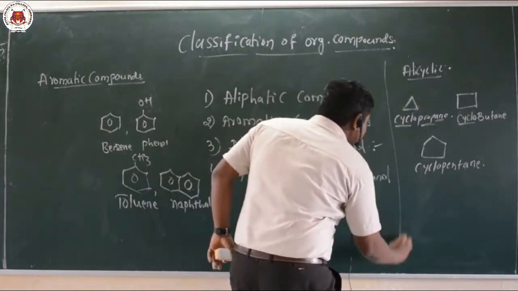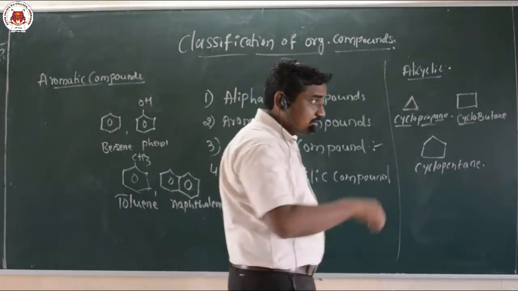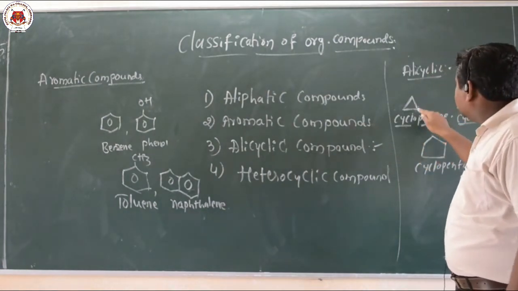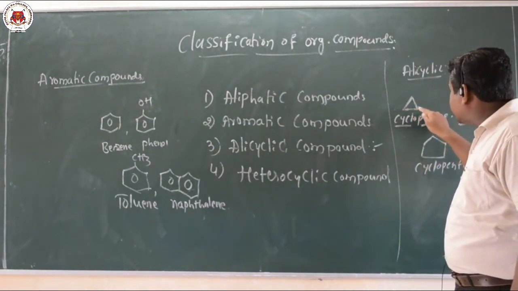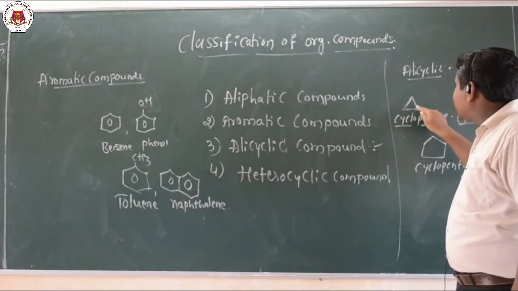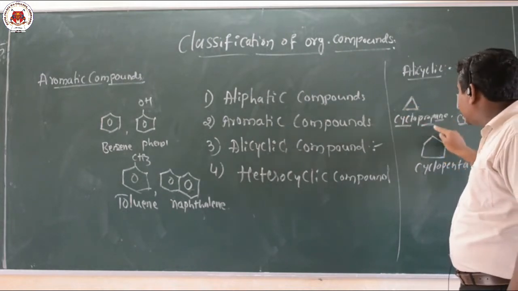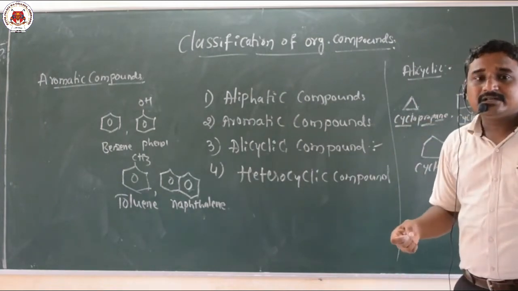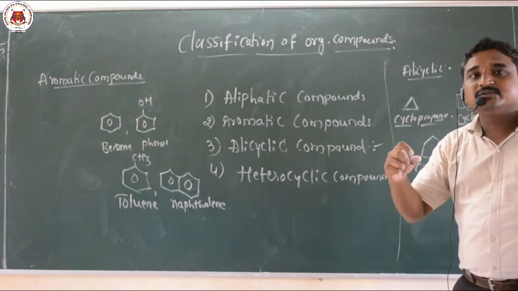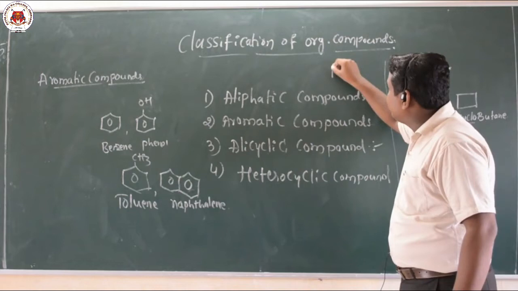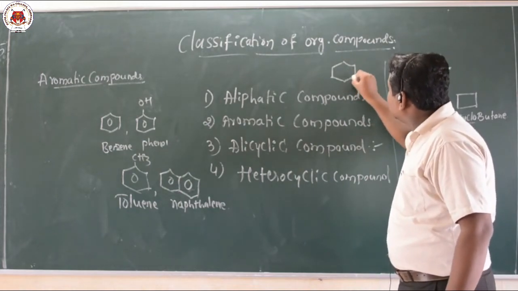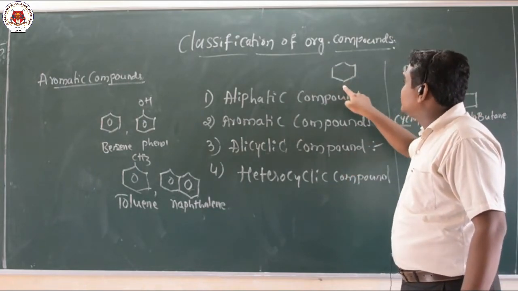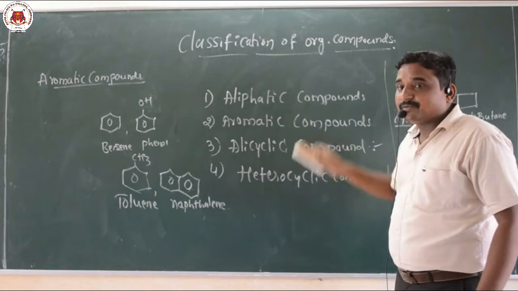Next we have heterocyclic compounds. By looking at these compounds, we come to know that at the corners of this cyclic structure there are only carbon atoms. So these are also called carbocyclic compounds. Carbocyclic compounds are nothing but cyclic structures consisting only of carbon atoms. This is another example, cyclohexane, consisting only of carbon atoms. Hence such compounds are called carbocyclic.